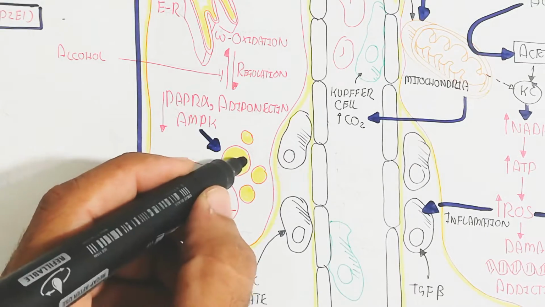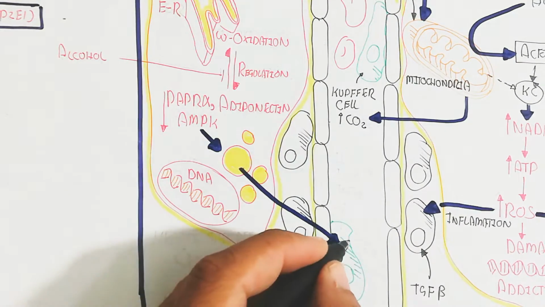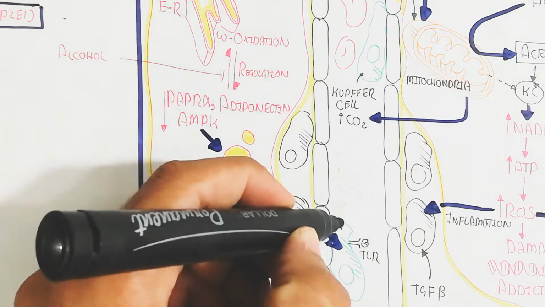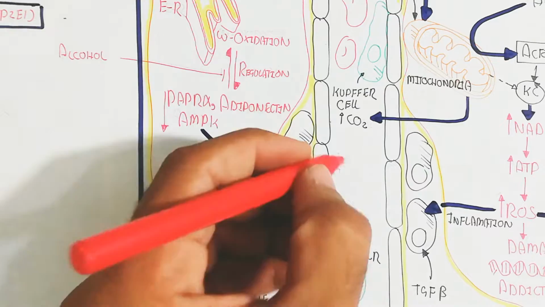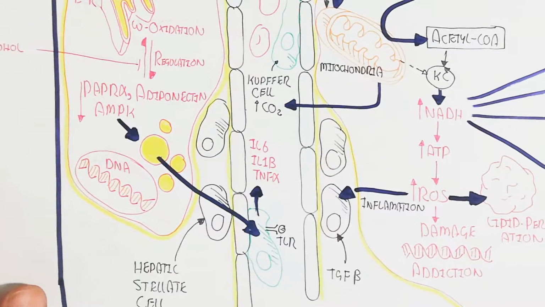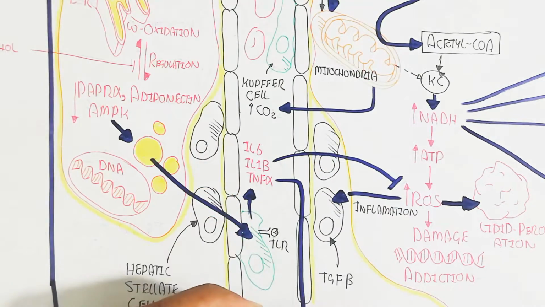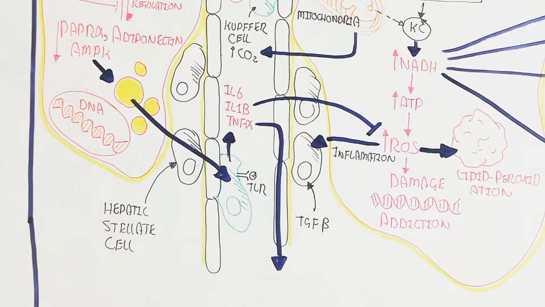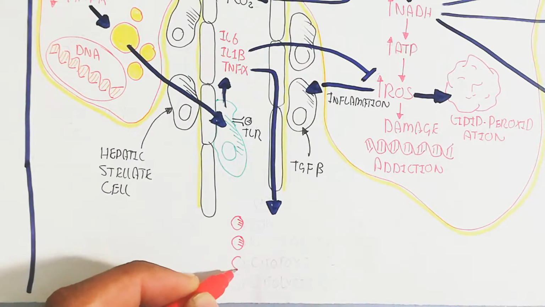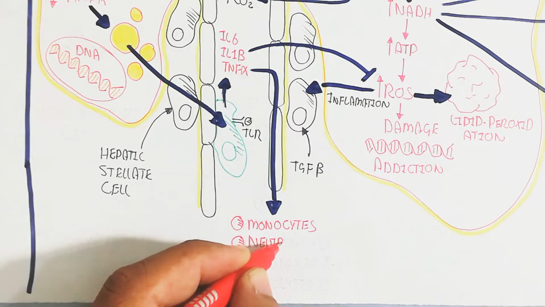And after this, the lipid peroxidation will also trigger the Kupffer cell, and the toll-like receptor will also bind with the alcohol. Also the endotoxin which comes from the bacteria will bind, and this will lead to inflammation and produce inflammatory cytokines: interleukin 6, interleukin 1 beta, and tumor necrosis factor alpha. And all these things will lead to the production of reactive oxygen species.